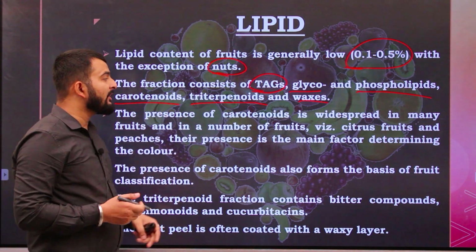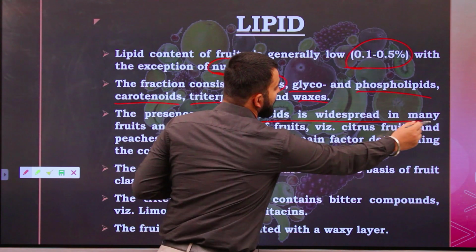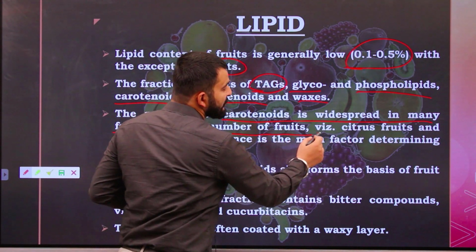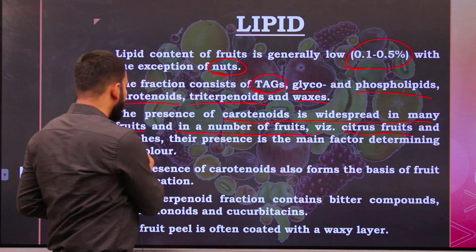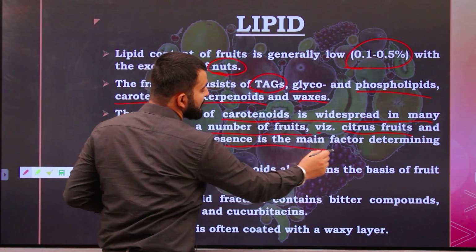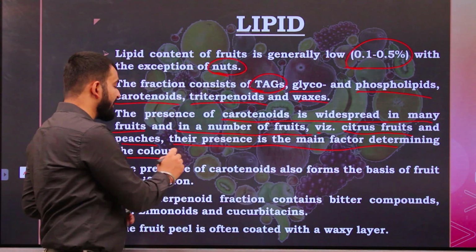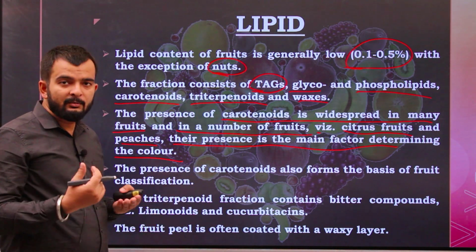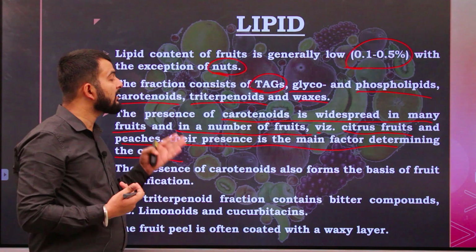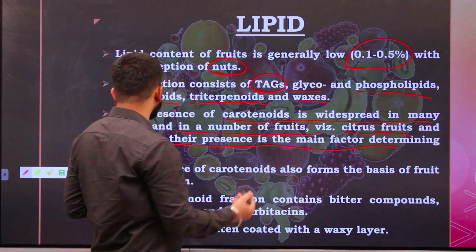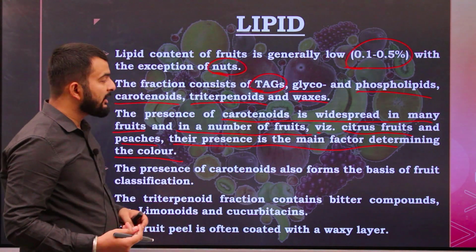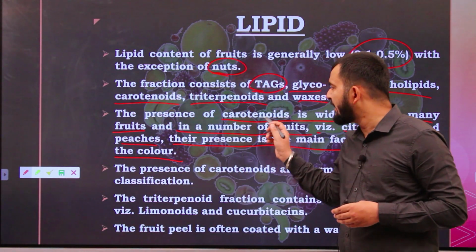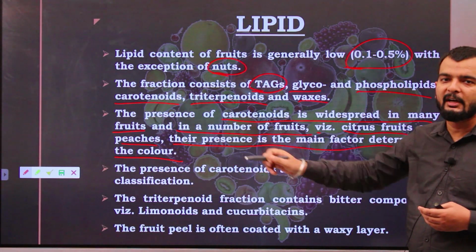Now, the presence of carotenoids is widespread in many fruits, such as citrus fruits and peaches. Their presence is the main factor determining their color. So these carotenoids are also lipids, and they are the ones responsible for the color in fruits like citrus fruits and peaches. So we can say carotenoids are the main constituent responsible for their color.